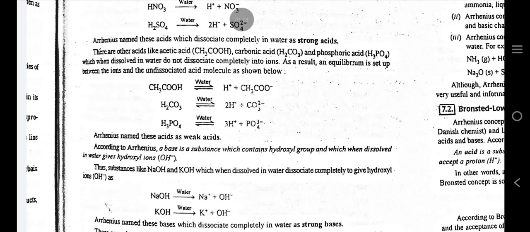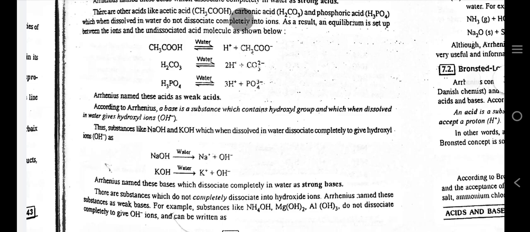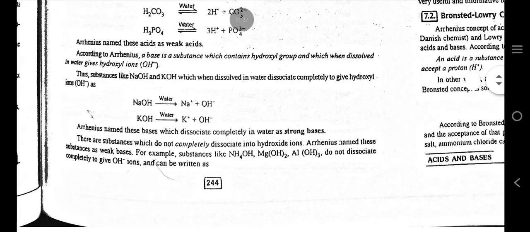There are other acids like acetic acid, carbonic acid and phosphorus acid which, when dissolved in water, do not dissociate completely into ions. As a result, an equilibrium is set up between the ions and the undissociated acid molecule as shown below. Arrhenius named these acids as weak acids.